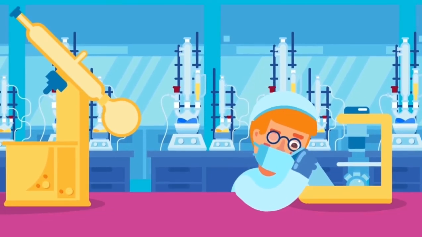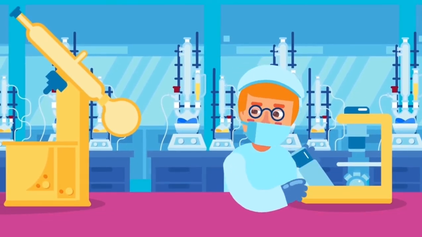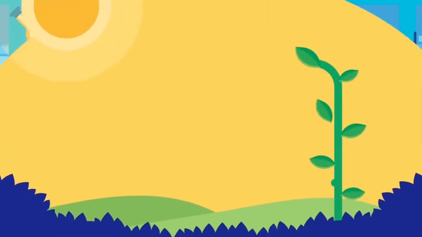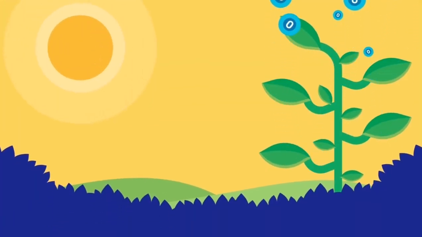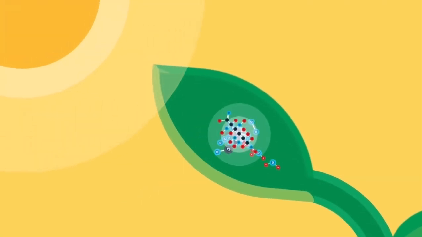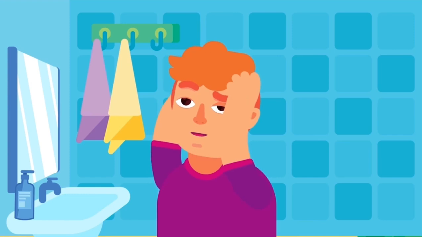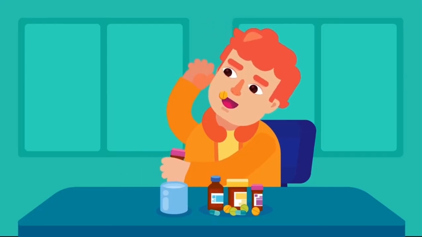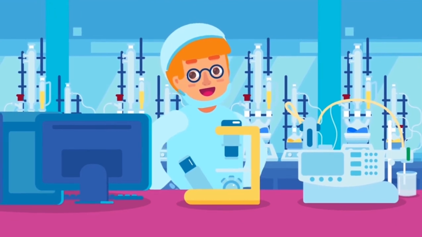Organic chemistry deals with the study of carbon and the chemicals in living organisms. An example is the process of photosynthesis in a leaf because there is a change in the chemical composition of the living plant. Have you ever wondered who makes your hair conditioner or the drug you take when you have a headache? Organic chemists are the ones who do these.